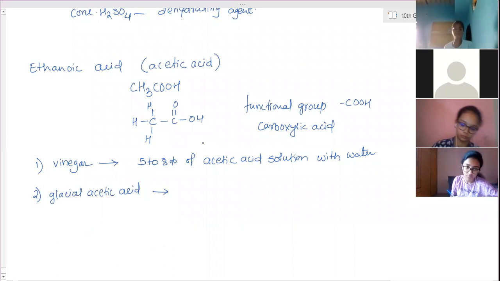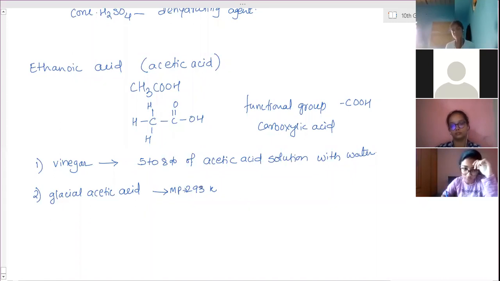Its freezing point is 293. Melting point or freezing point, you can consider them as both. It is in a liquid state at room temperature, but as soon as the temperature decreases to 293 Kelvin only, melting point is 293. That means freezing also 293. So 293 means how much? 17 to 18 or 20 approx.